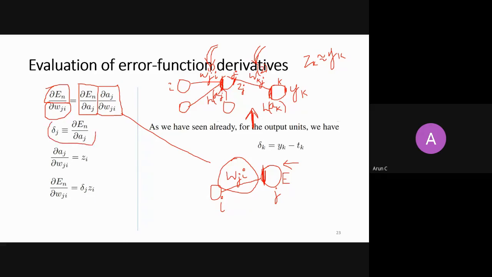In general, you can write the derivative of error with respect to any aj as delta j. It doesn't matter whether you are at this layer or somewhere here at this layer, and you calculate the derivative with respect to this a. So this is ai, this is aj.